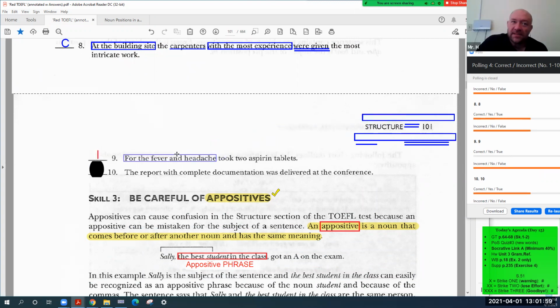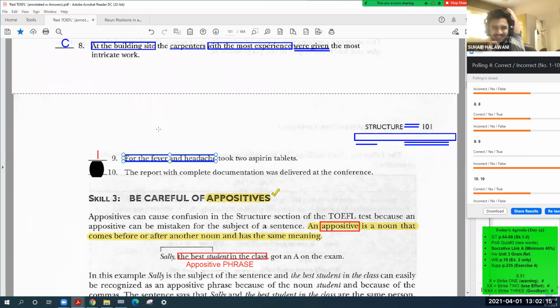Actually, this includes 2 nouns. It's called a compound object. You know, water is a compound. Hydrogen plus oxygen. This object is a compound. Fever plus headache.